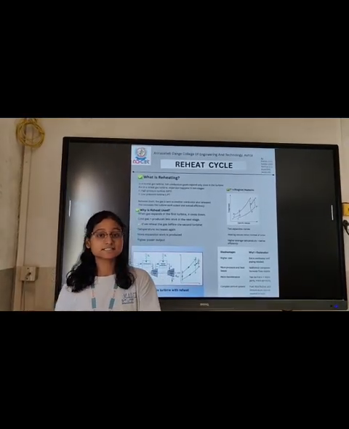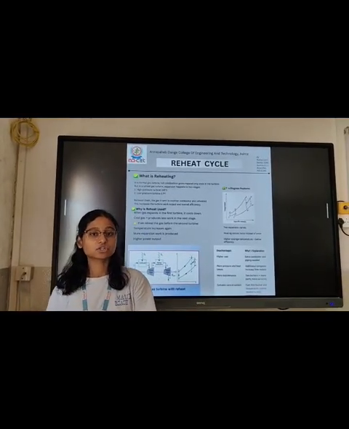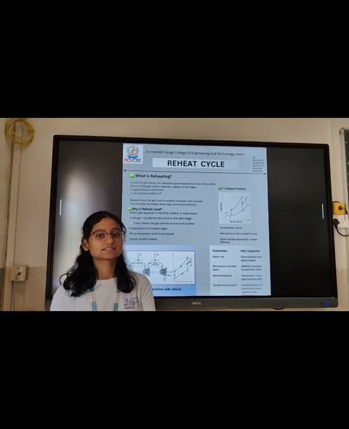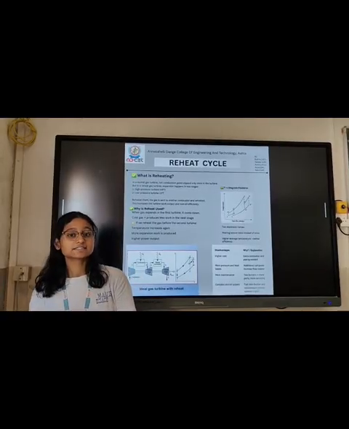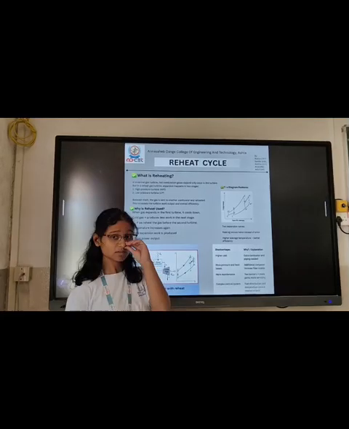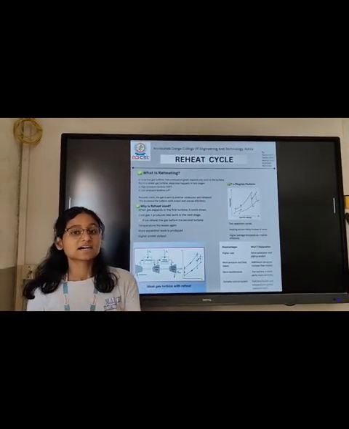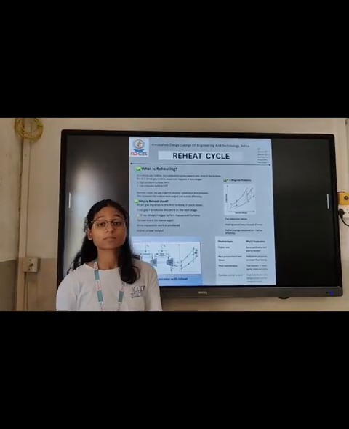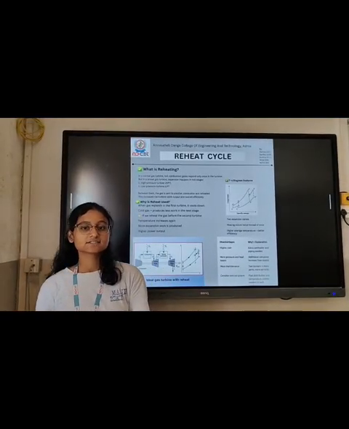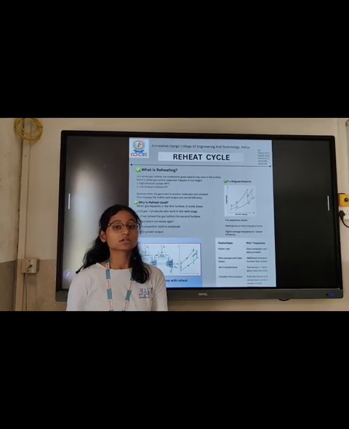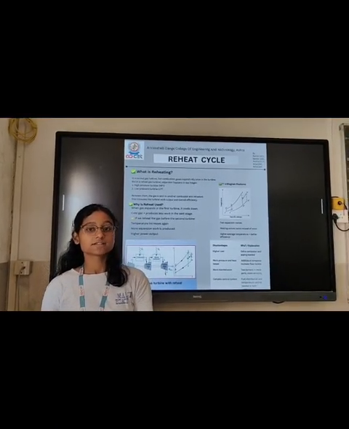First, reheating is used in a gas turbine primarily to increase the work output and power, allowing the gas to expand further in a second turbine stage. By reheating the gas after it passes through the first turbine, its enthalpy is increased, which enables it to perform more work in the subsequent turbine stages.